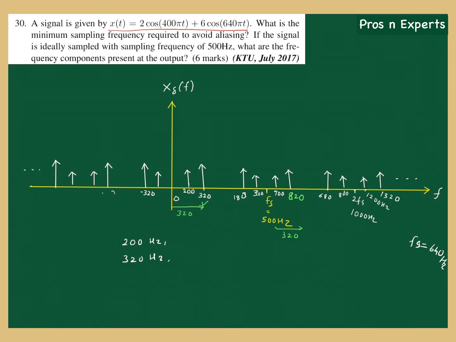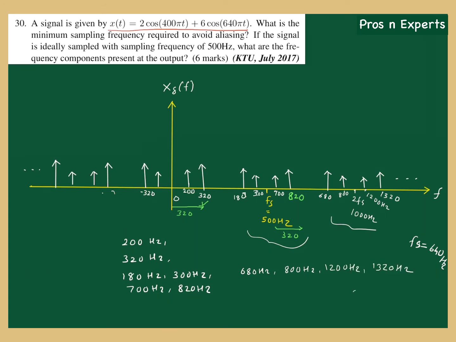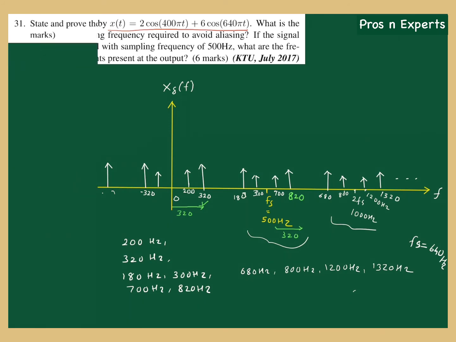Then the next replica will have 180 hertz, 300 hertz, 700 hertz, 820 hertz. Okay, the next replica contains 680 hertz, 800 hertz, 1200 hertz, 1320 hertz, and so on. Okay, so that is the answer to this question.